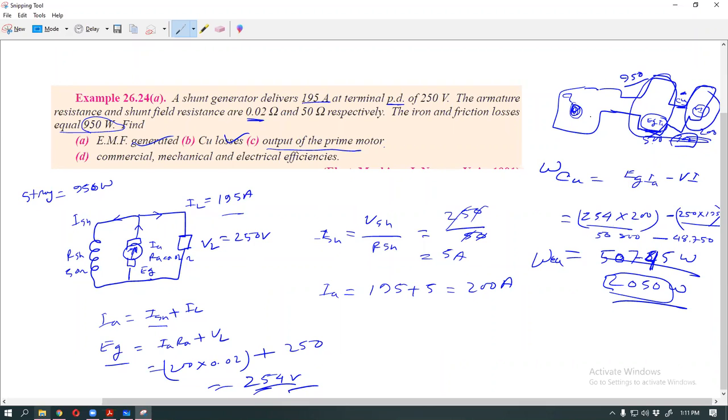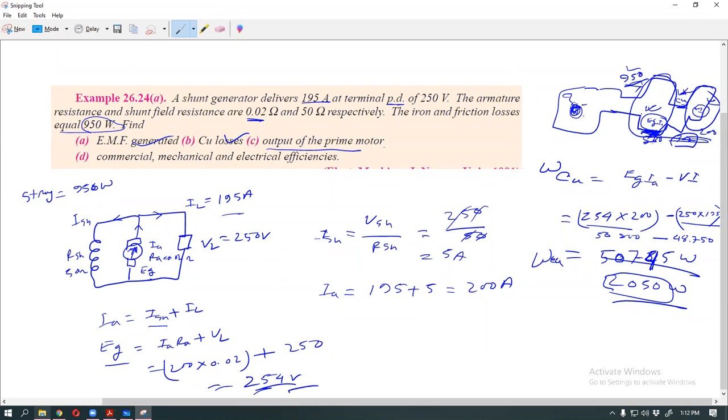So this input means only this 950 and EGIA.